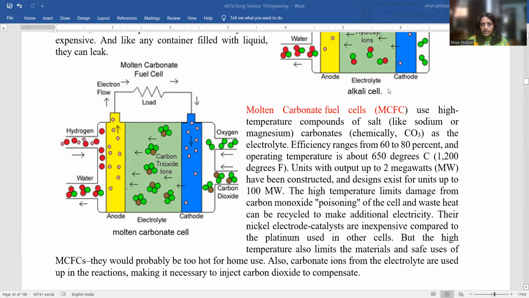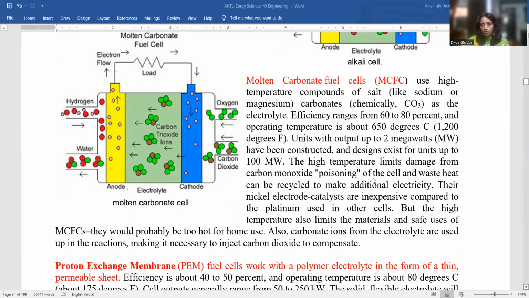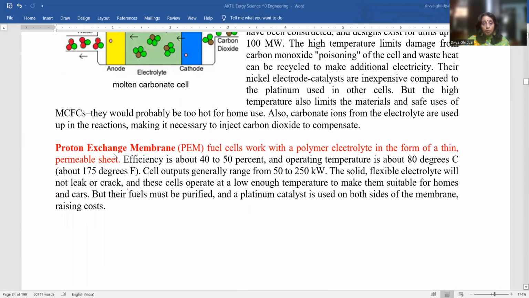Molten carbonate fuel cells use high temperature compounds of salt like sodium or magnesium carbonates as the electrolyte. Their efficiency ranges from 60 to 80%, and operating temperature is about 650 degrees Celsius. The high temperature limits damage from carbon monoxide poisoning of the cell, and waste heat can be recycled to make additional electricity.